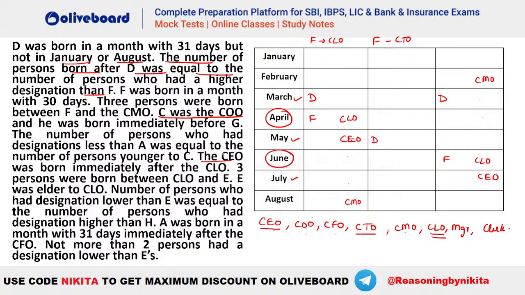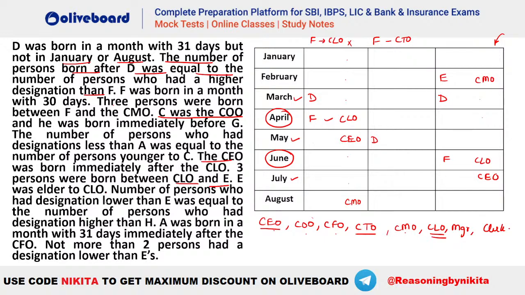और क्या दे रखा है? We had this information that is 3 persons have to be there between CLO and E, and E has to be elder to CLO. So here you can see we cannot place your E, isn't it? 1 2 3 possible ही नहीं है. That means this case is invalid, है ना? In this case, let's say if we take your E, so 1 2 3, E will be here, no issues, E can be CMO, है ना. But what is given here?